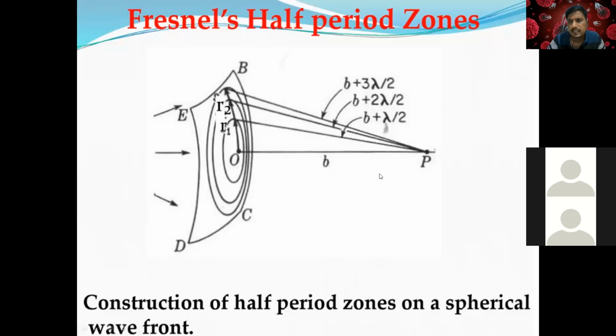I'm asking just what is the equation that we got lastly? What is the difference between the first zone and second zone?